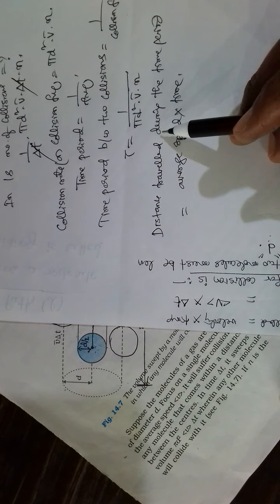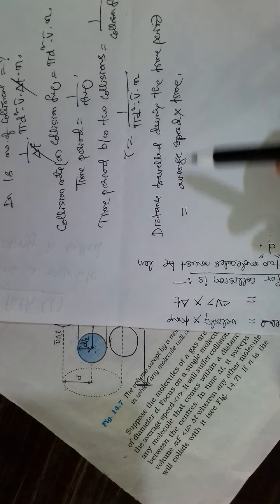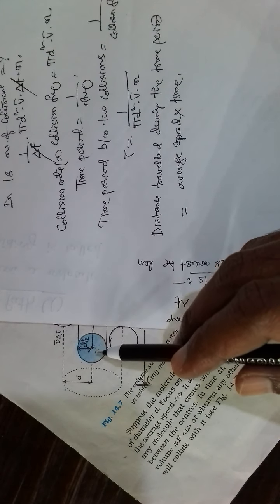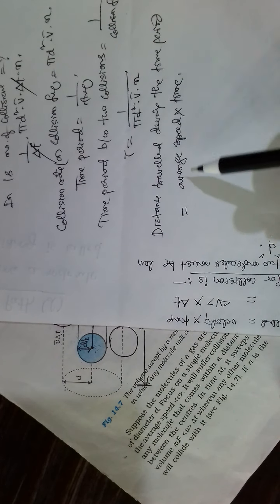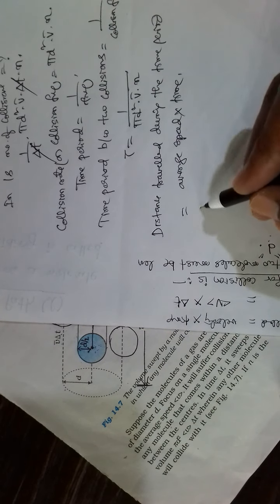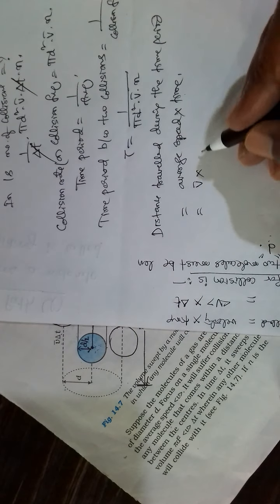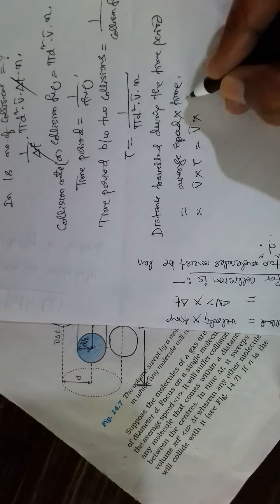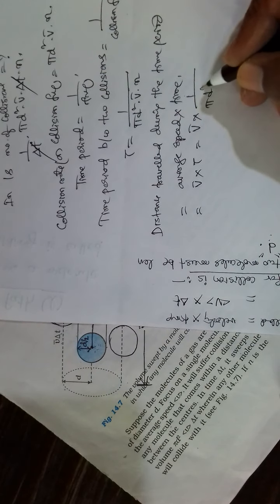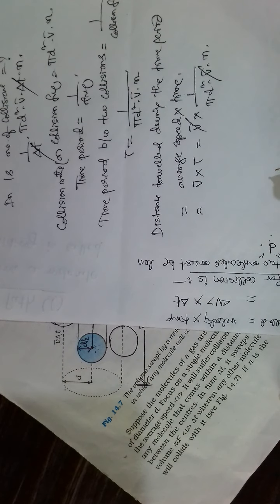Now the distance traveled during the time period by this molecule. Distance is a product of average speed into time. Average speed is v bar, time period is tau, that is equal to v bar into 1 by pi d square v bar n. v bar and v bar get cancelled.